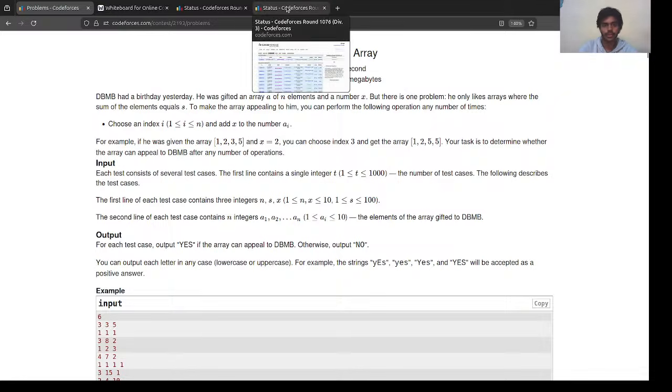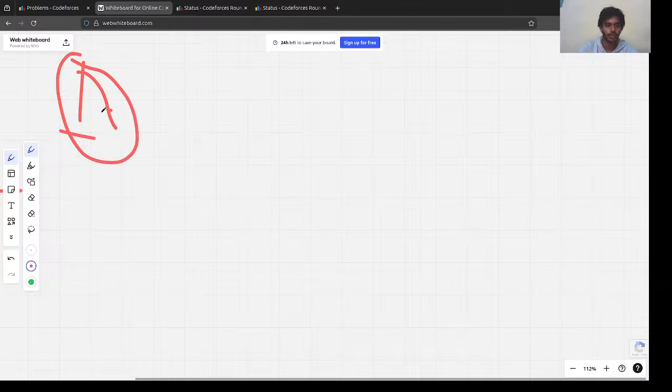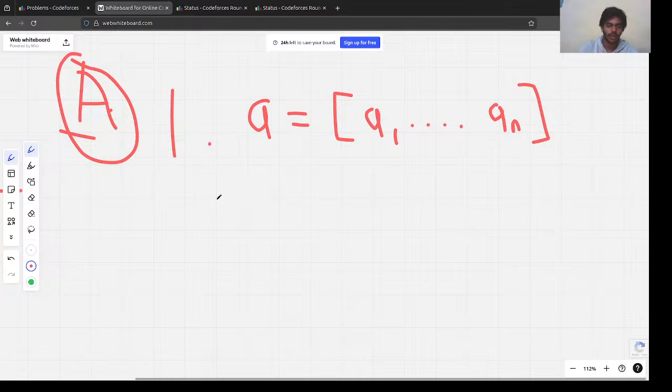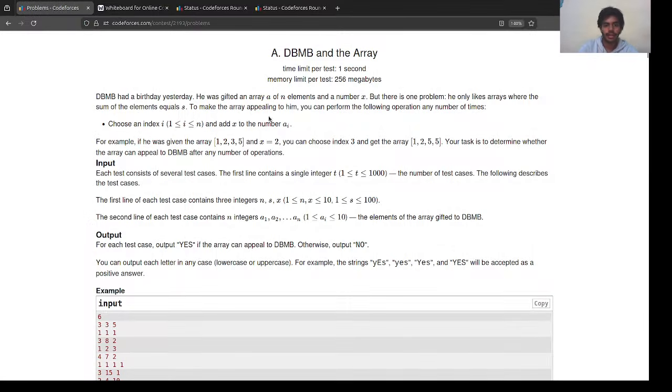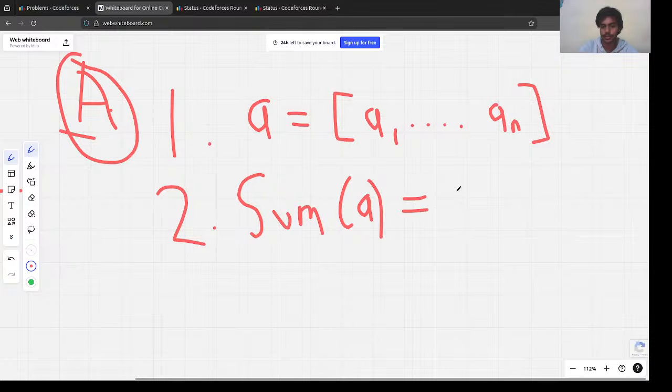So what the problem has given to us, first let's state that and understand the problem. This is our first problem, problem A, and we are given an array A. The array starts from A1 and has n elements. To make this appealing to him, we want the sum of elements, the sum of this array A, to be equal to s.